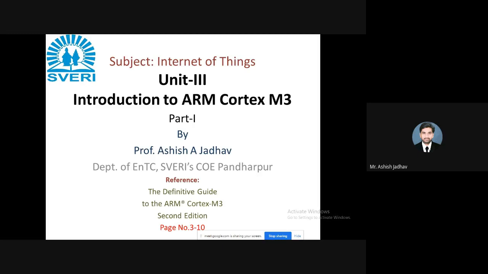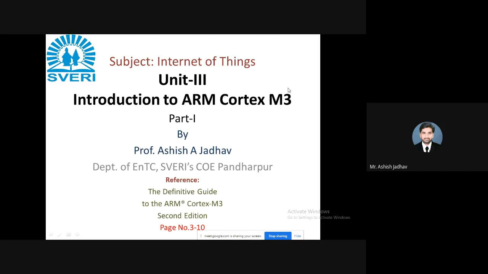Then we will move on to understand the ARM Cortex M series family, because the device that we are going to learn in this particular unit belongs to the Cortex M3 series, right? So this M3 is one of the components of M. As I said, M is the microcontroller series.